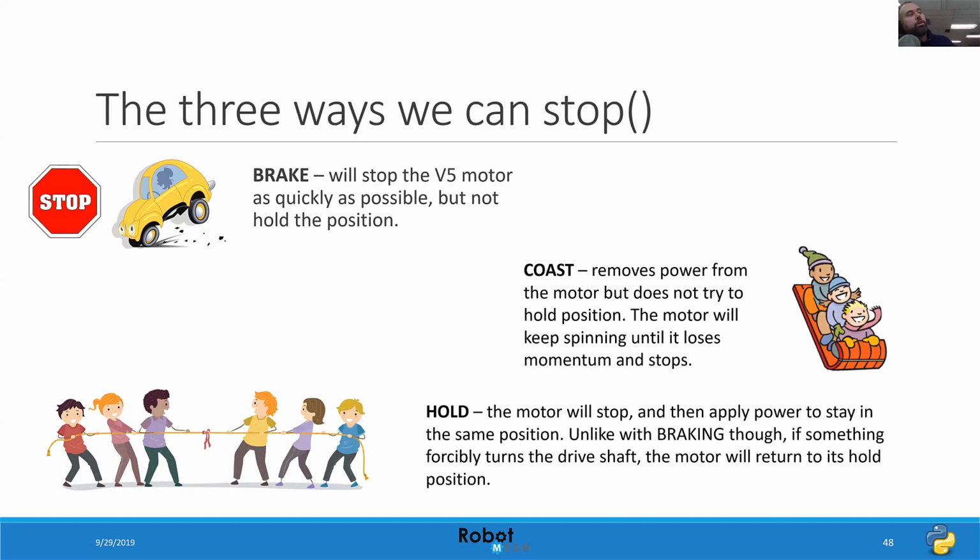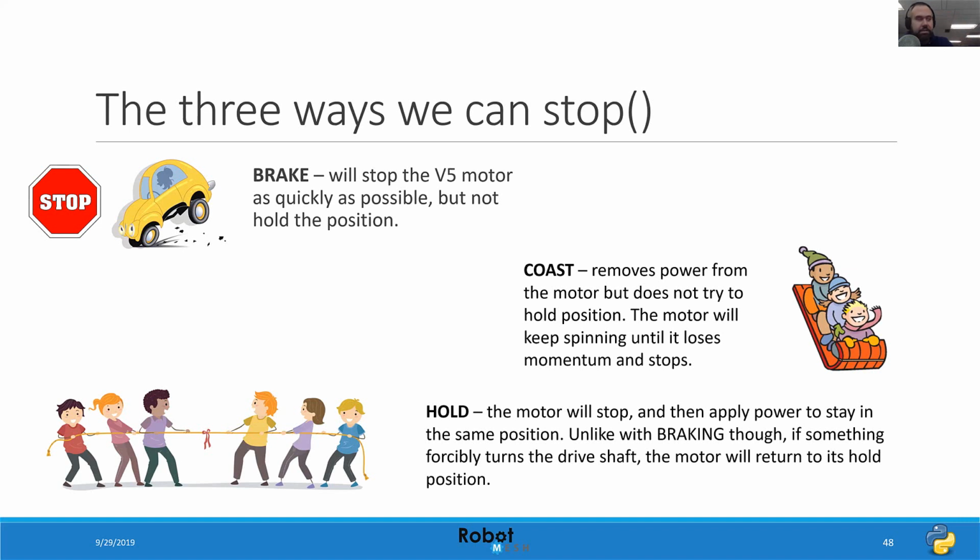We can also tell the motors to coast, meaning that when the command is finished executing, the motors will just lose momentum, kind of like taking your foot off the gas. And then finally, we have motor hold: if I try to move the wheel that's attached, the V5 motor is going to fight to maintain its position.